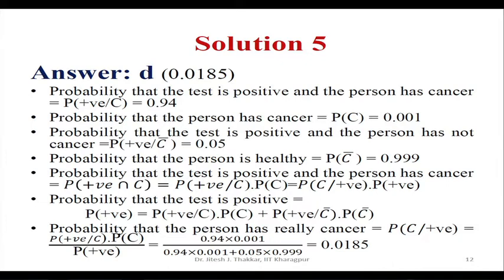So we are interested in finding the probability that the person really has cancer, P(C | positive). It is equal to P(positive | C) times P(C) divided by P(positive). If I substitute the values, then 0.94 times 0.001 divided by 0.94 times 0.001 plus 0.05 times 0.999, which is equal to 0.0185, and hence answer D is correct.